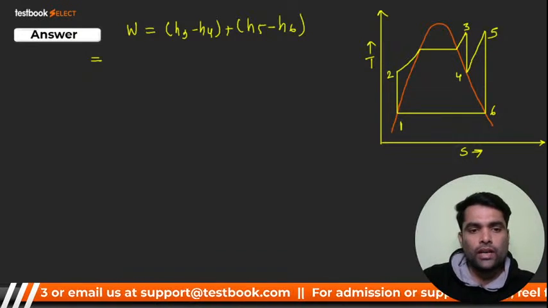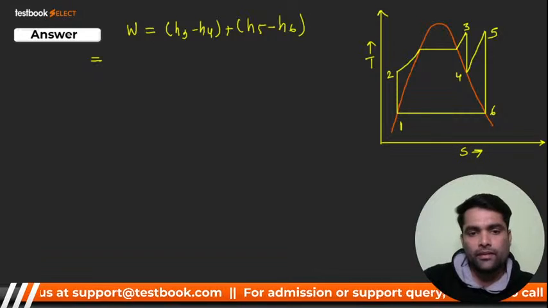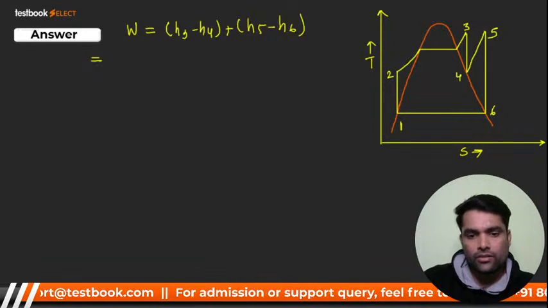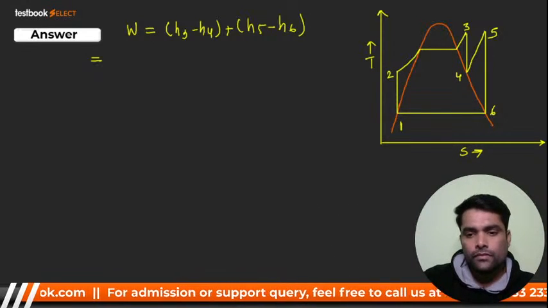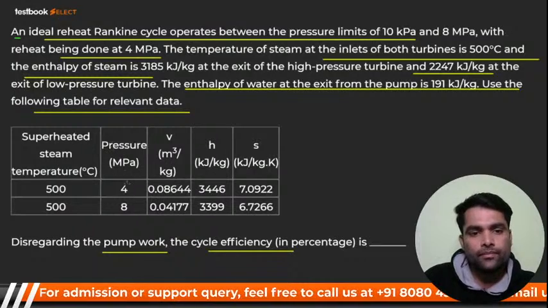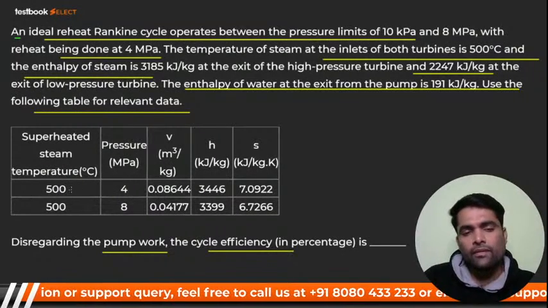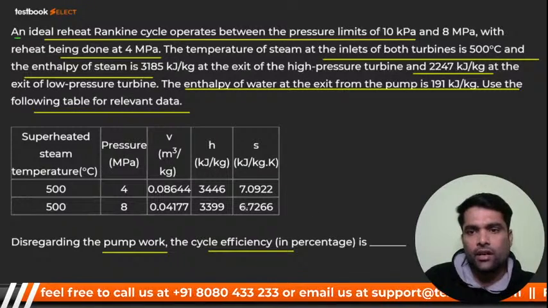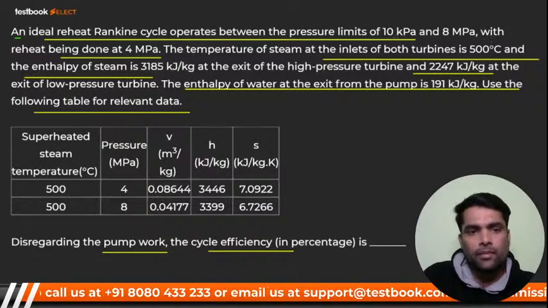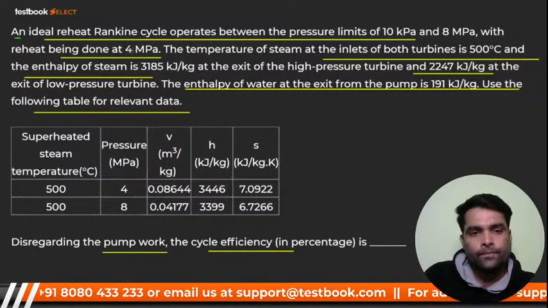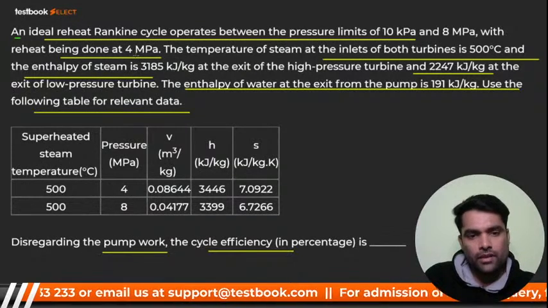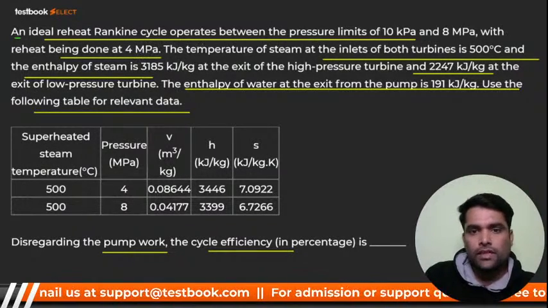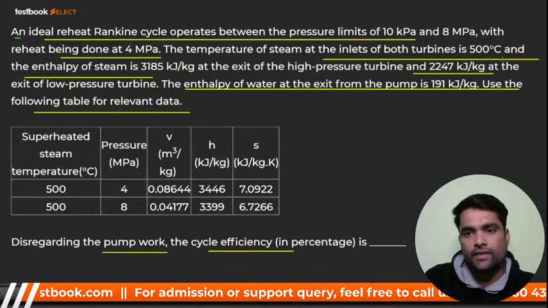So my dear, I can calculate the work done first. You know that it is 3399, it is given. I'll tell you, see the question. They said 500 and 500. So you can check it out, my dear. They said 10 and 8 megapascal with the reheat being done at 4 megapascal. The temperature of the steam at inlet of both the turbines is 500.